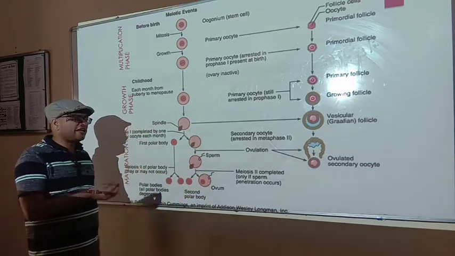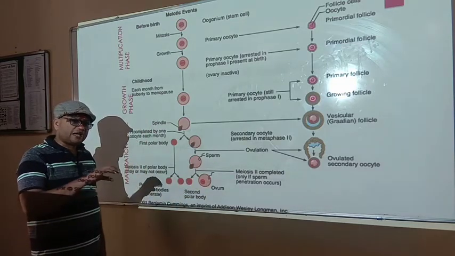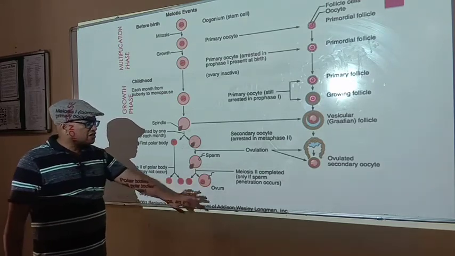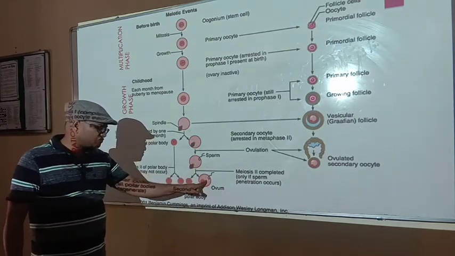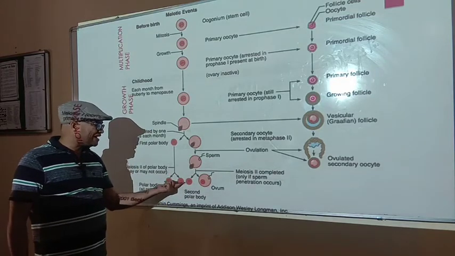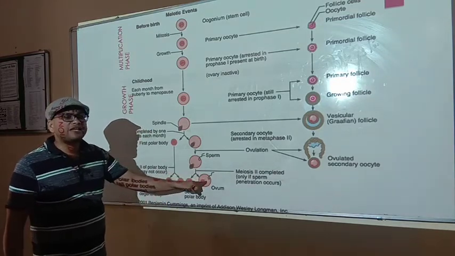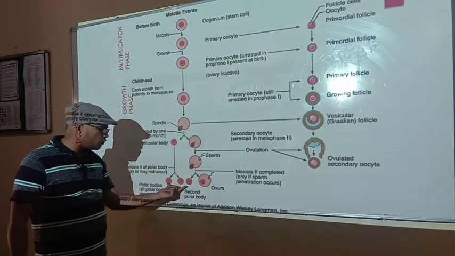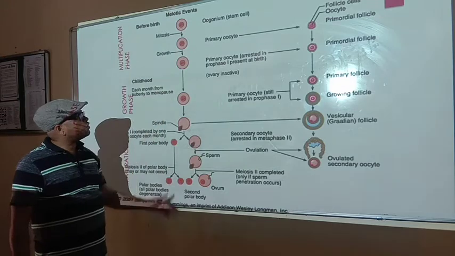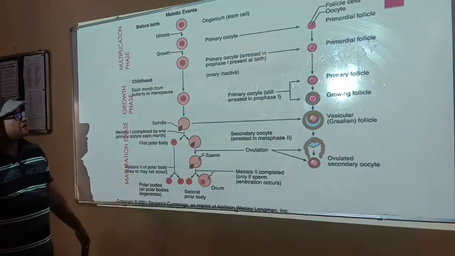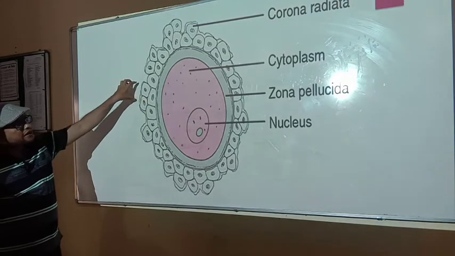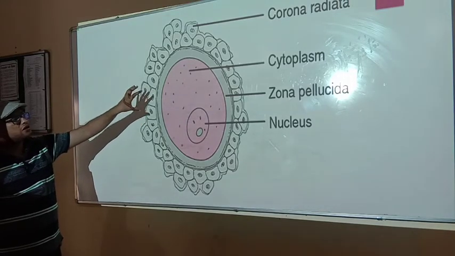Actually, after fertilization, the zygote is developed and the nourishment is provided by the cytoplasm of the egg cell. That's why the polar bodies are produced, to provide the maximum cytoplasm to the egg cell, and these three polar bodies get degenerated. So, this is all about female gametogenesis.